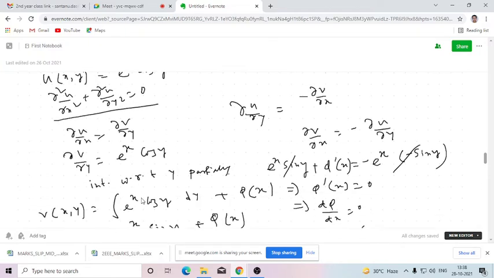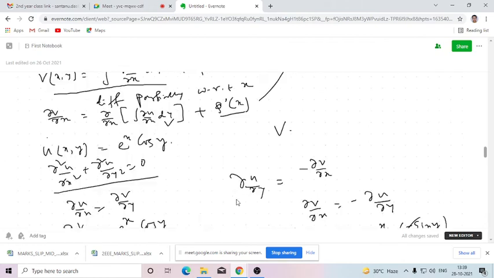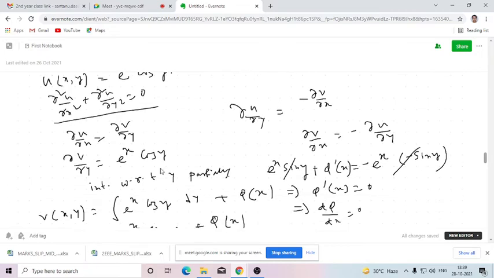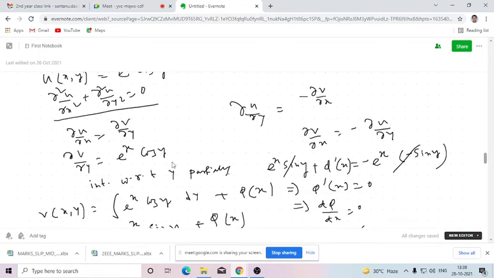Okay. So now we will be using the second equation. As for the second equation, del u del y equals minus del v del x. So del v del x equals minus del u del y. Since u is this, what is del u del y? This will be fixed and the derivative of this with respect to y will be minus sin y. So that is minus of e to the power x sin y. So now from where we'll be getting del v del x? We have already got